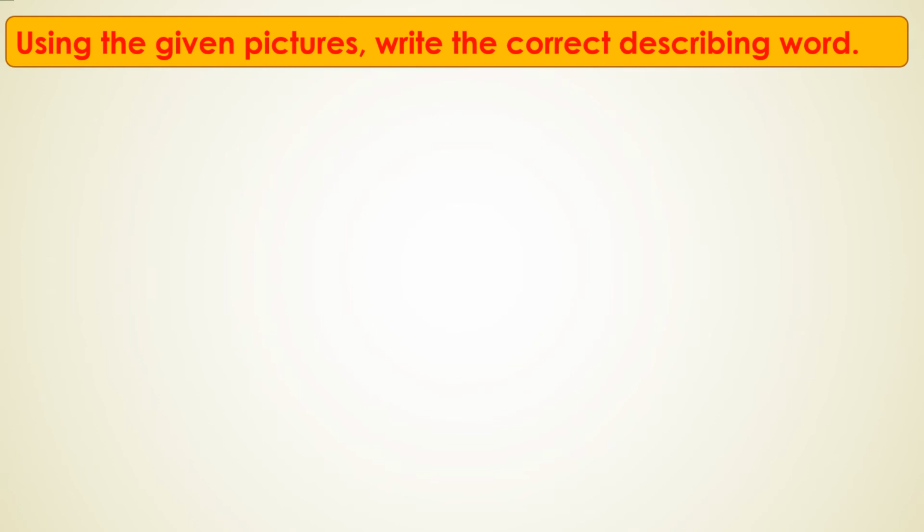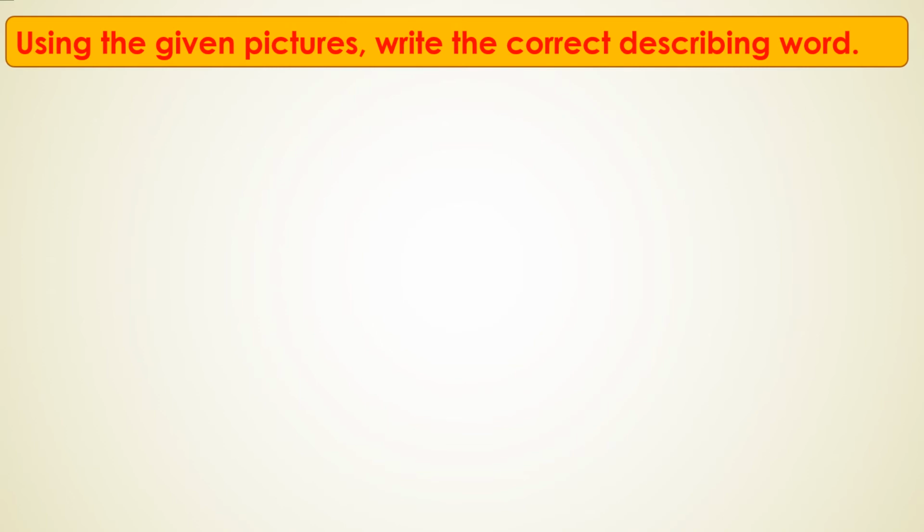An adjective also describes how someone or something looks, tastes, feels, smells, or sounds. Let's do a few more activities to understand the topic better.